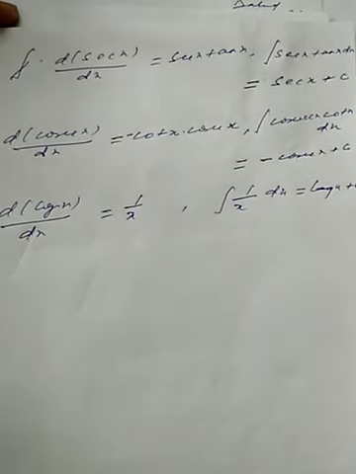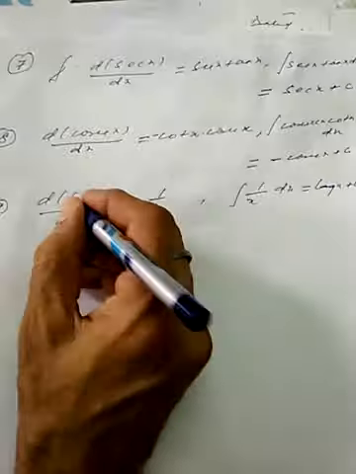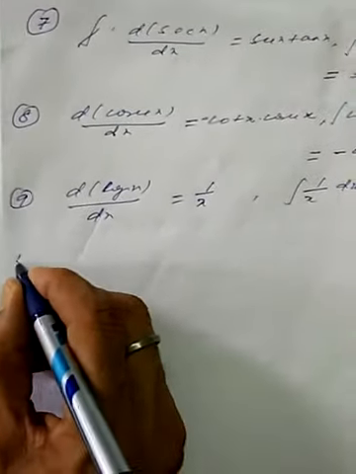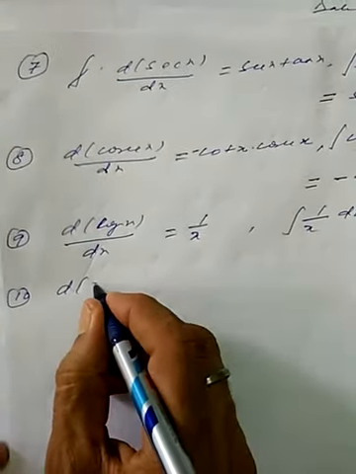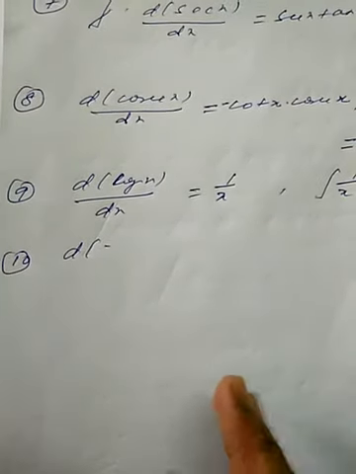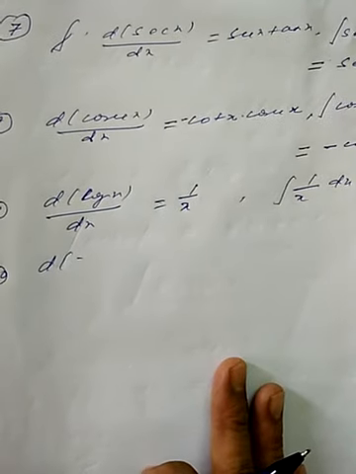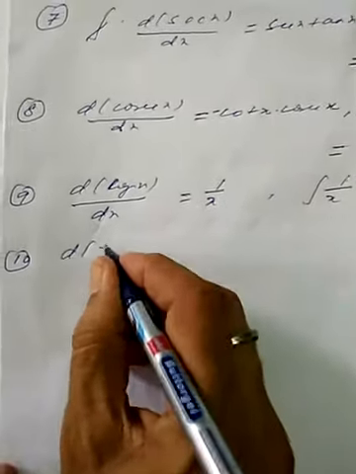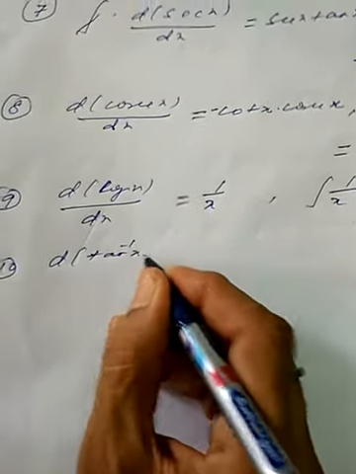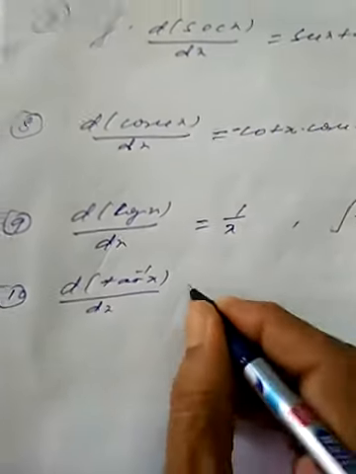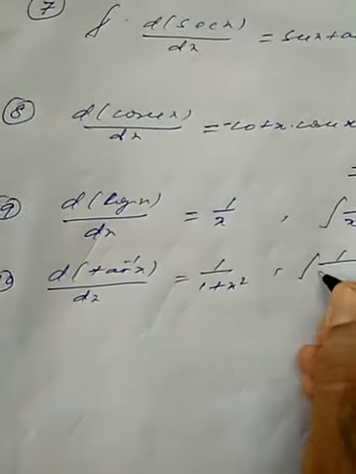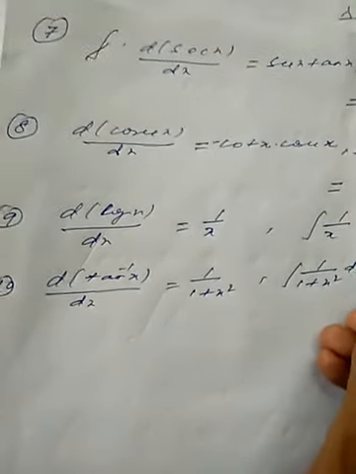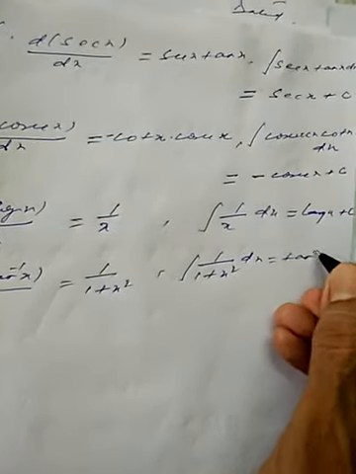So every time we are seeing that it is a reverse process of differentiation. Suppose we are going with tan inverse x; earlier I have mentioned that its differentiation is 1 upon 1 plus x square. When we go with the integral of 1 upon 1 plus x square, that will be tan inverse of x plus c.